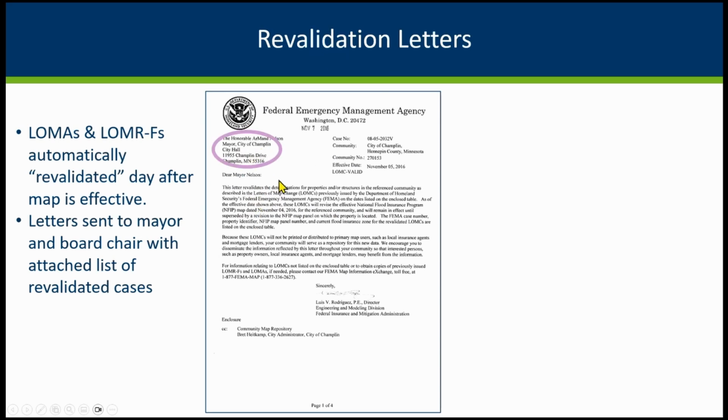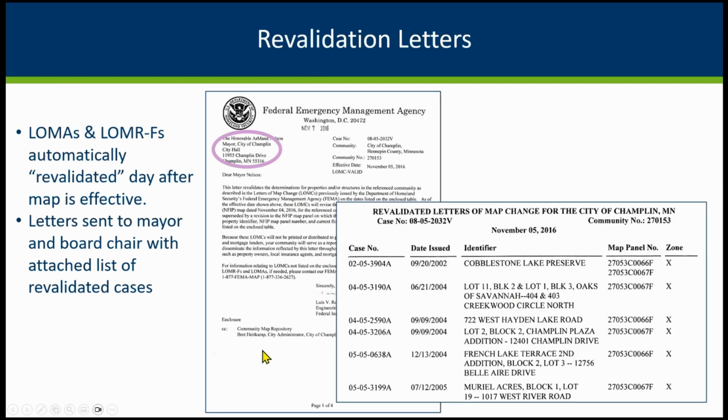So when new maps come out, if there were old LOMAs and LOMA-Fs, this letter says, hey, these cases that people got before are still valid. They don't need to do anything. So it's easy to see that, because the letters that go to the mayor may not always get to all the people they need to.